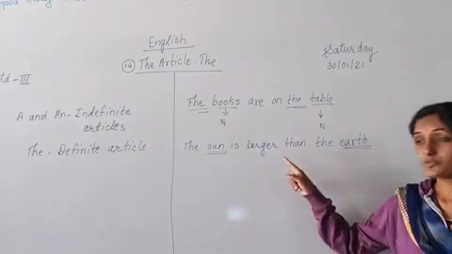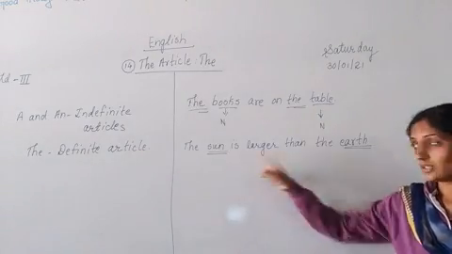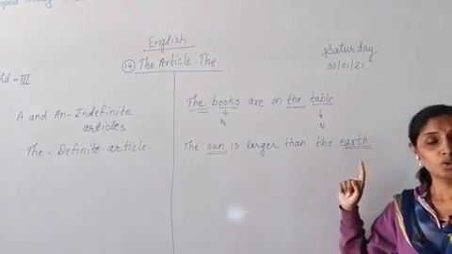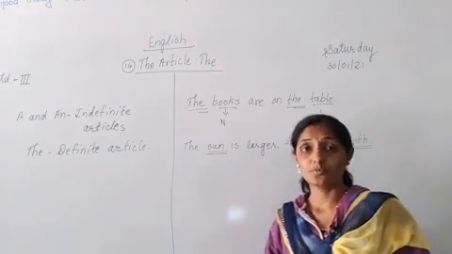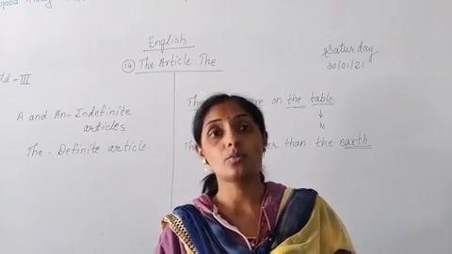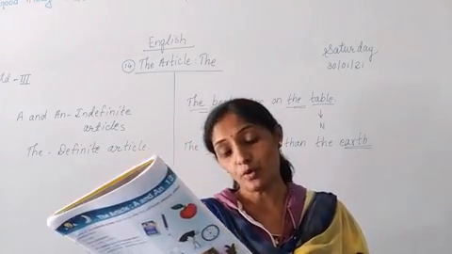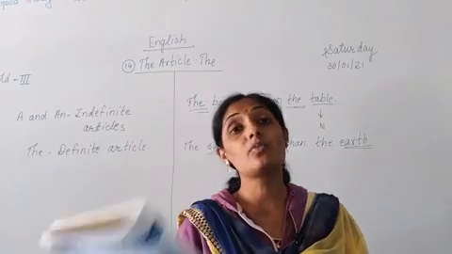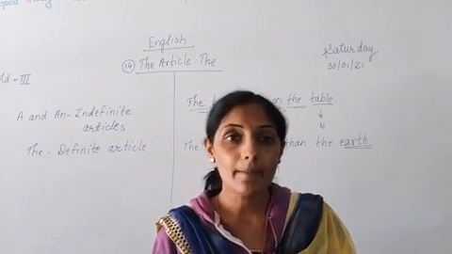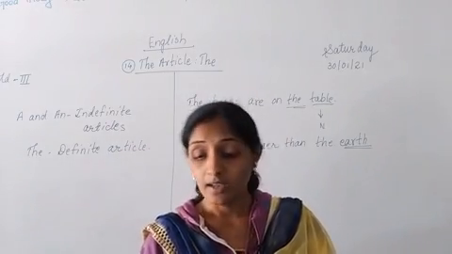Are they man-made objects? Sun is a man-made object? Earth is a man-made object? No, they are natural objects. So before natural objects also, what do we use? We use the article.